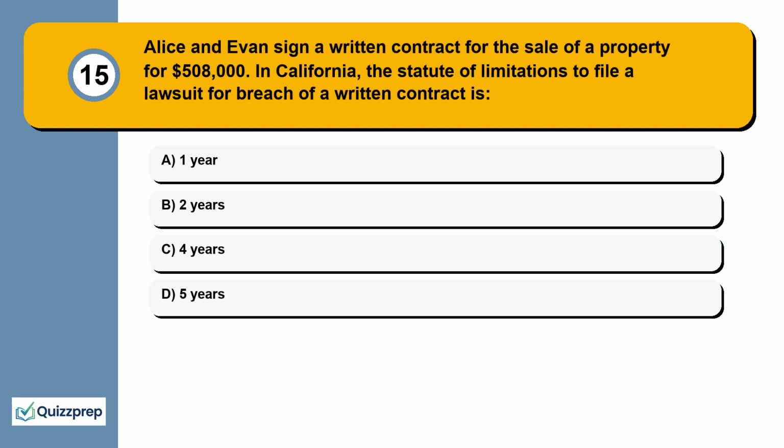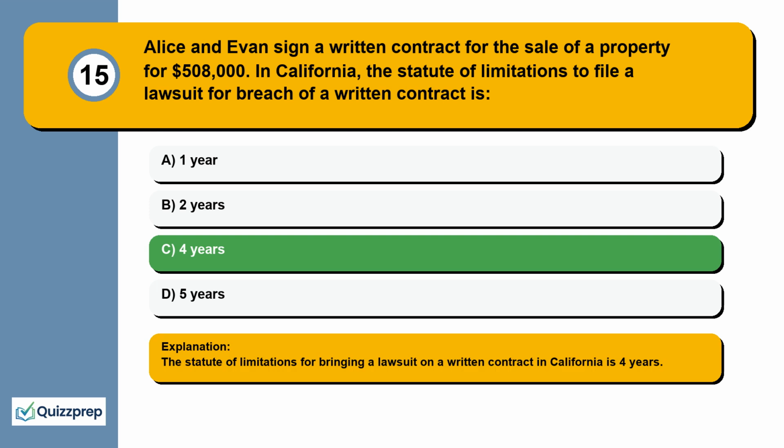Question 15. Alice and Evan sign a written contract for the sale of a property for $508,000. In California, the statute of limitations to file a lawsuit for breach of a written contract is 1 year, 2 years, 4 years, 5 years. The statute of limitations for bringing a lawsuit on a written contract in California is 4 years.